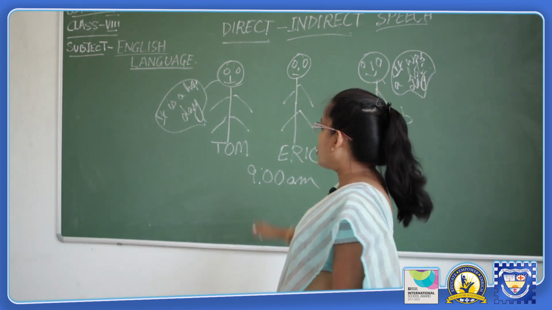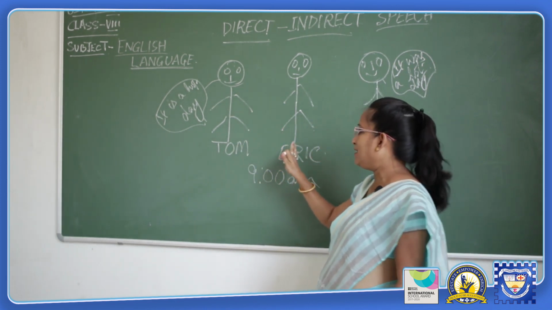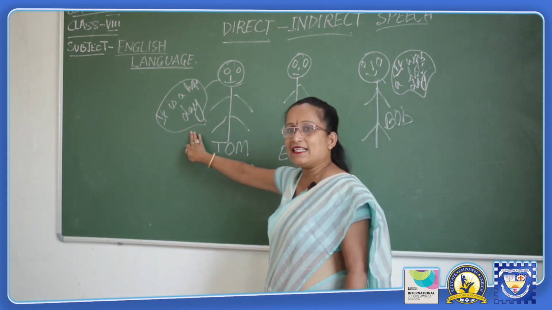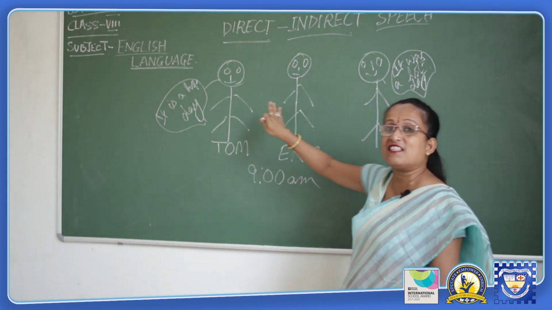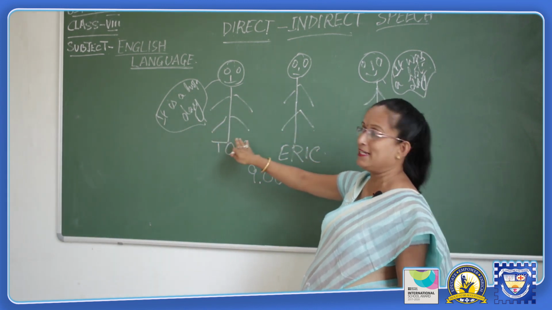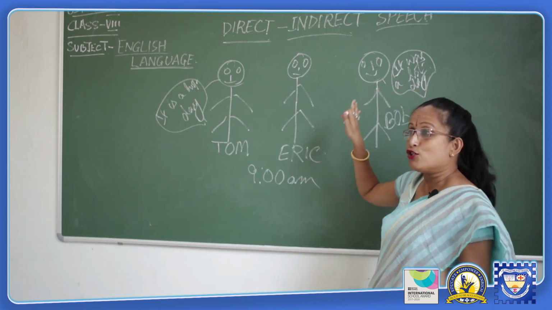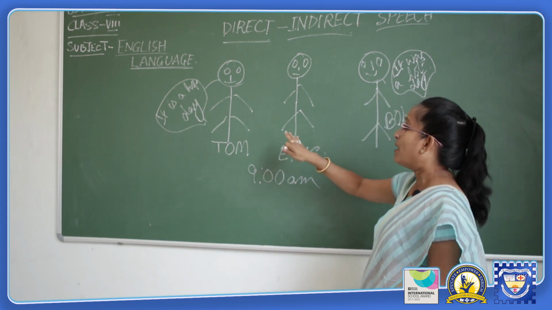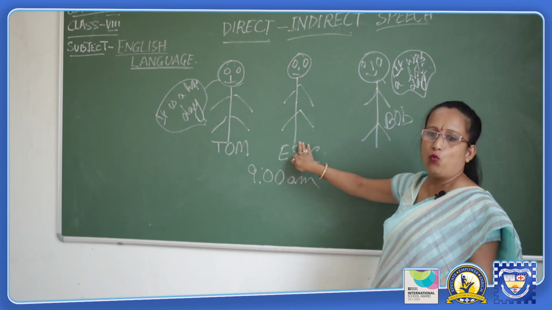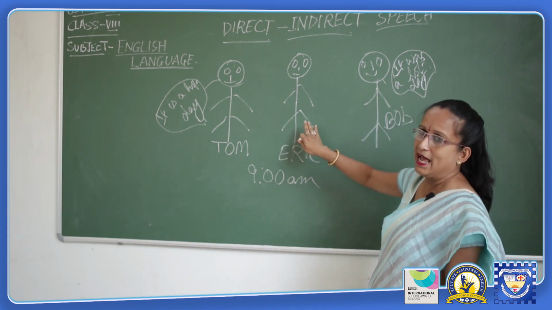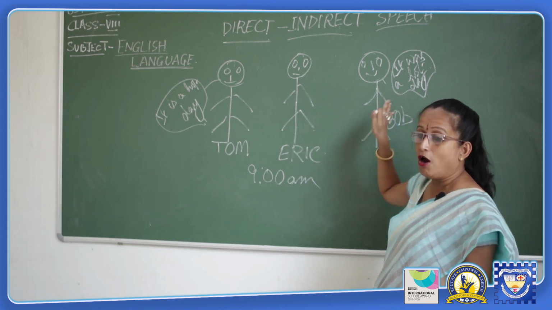So, what is Tom doing over here? Tom said directly to his friend Eric that it is a hot day. Next we find Eric reporting the same thing that Tom has said to Bob, that it was a hot day. So Tom is directly saying to Eric what sort of a day it is, and Eric is reporting to Bob that it was a hot day.